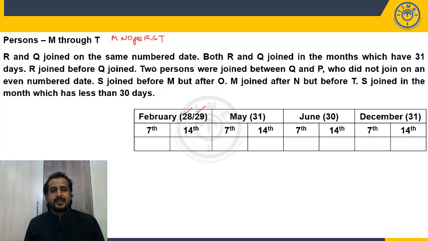R and Q joined on the same number date. So R and Q joined on the same number date. But which date? That we don't know. It could be any month.